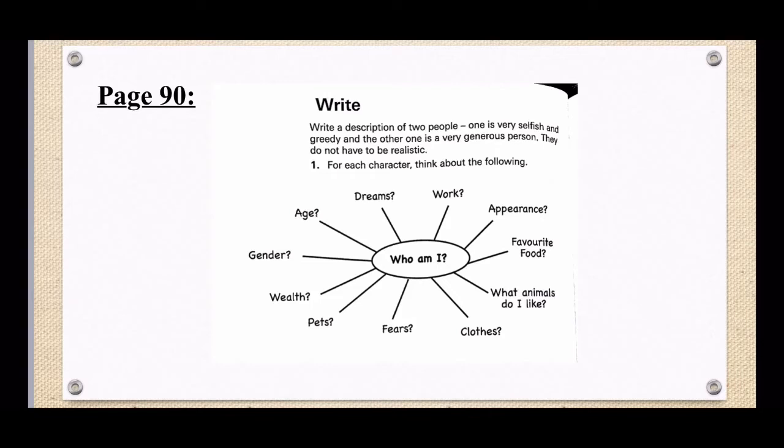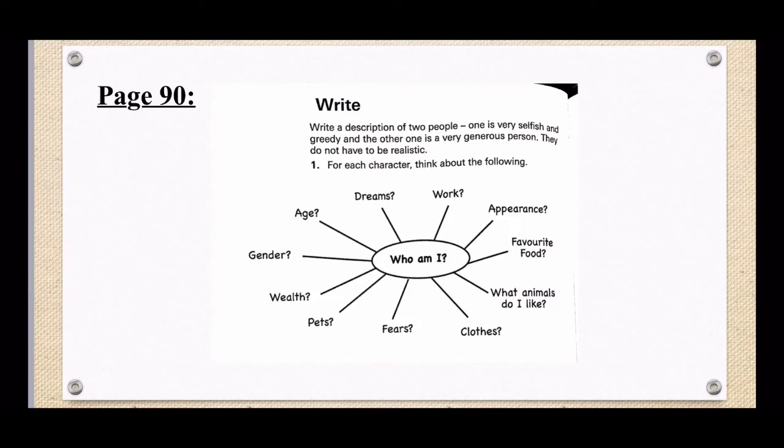Question 1 says, for each character, think about the following. Here is a mind map, and in the mind map, it says, who am I? For character 1, you would write in the middle a greedy person, and for character 2, you would write a generous person. And all the questions that go around the mind map, like what kind of work do they do?